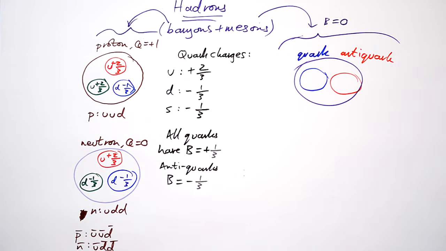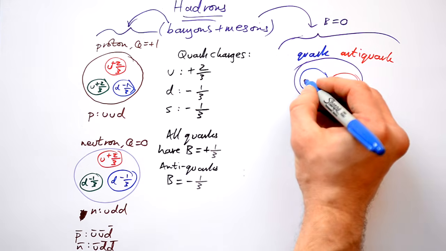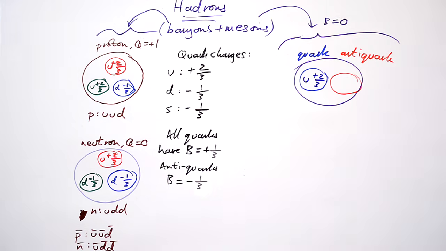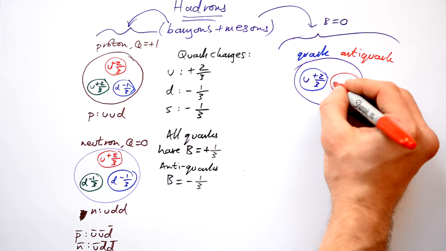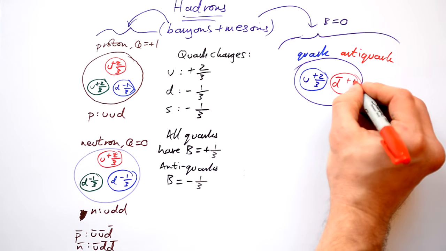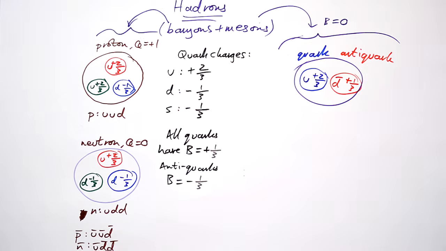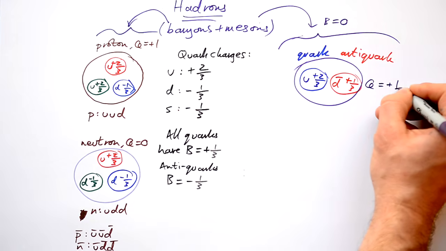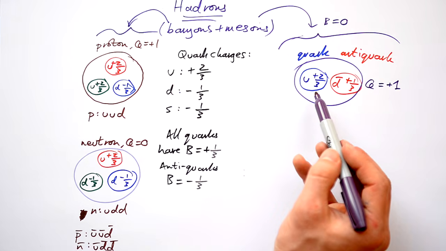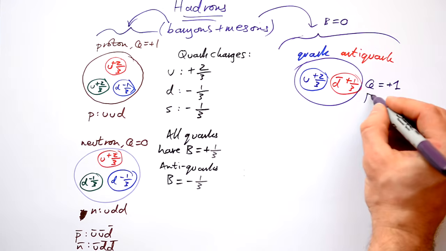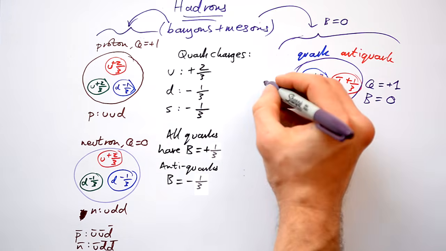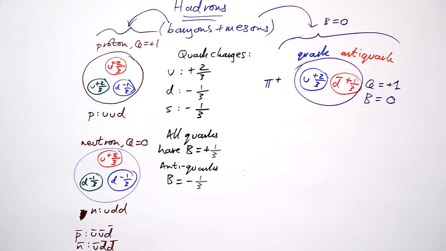Again, you can get all sorts of combinations of these quarks and their antiquarks. Let's look at one in particular. Let's get an up quark, so that's +2/3 charge, and an anti-down. Now, down is -1/3, so this is going to have +1/3. So overall, whatever this meson is, it's going to have a charge of +1. But because we have a quark and an antiquark, its baryon number is going to be equal to 0. And that's good, that's what we want to see. This is actually called a pion, specifically a pi plus meson.